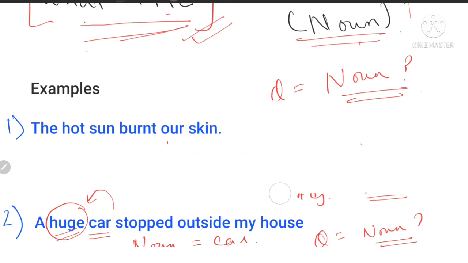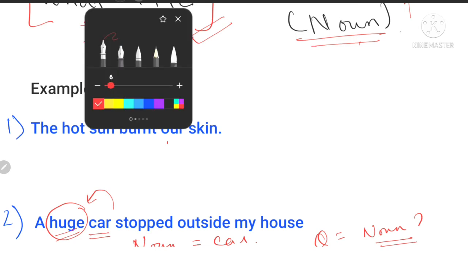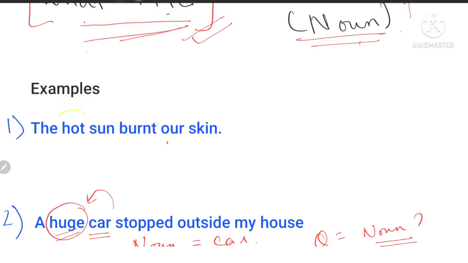Okay, now for example, this is a sentence given to you. All the rough work you have to do in your mind. They will not ask you for the reasons, why we are utilizing this or that. So, the hot sun burnt our skin, that is the question. Either they'll tell you to underline the adjective or to circle the adjective. Because I've already underlined the noun, I'll prefer you to circle the adjective. So I'll circle this.